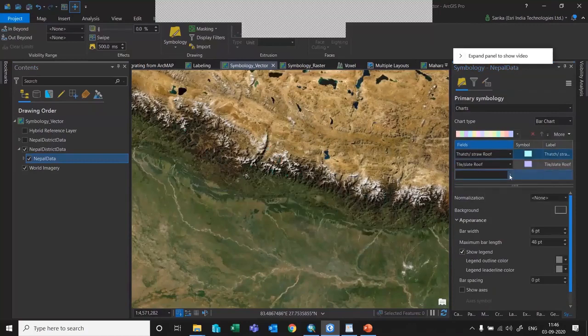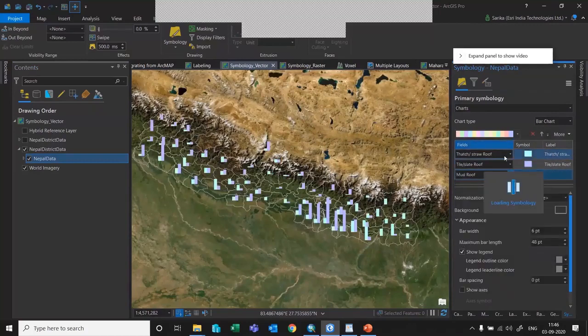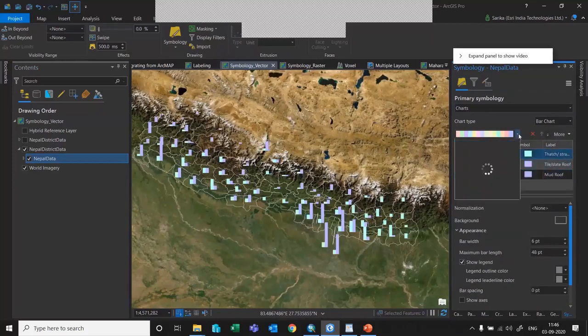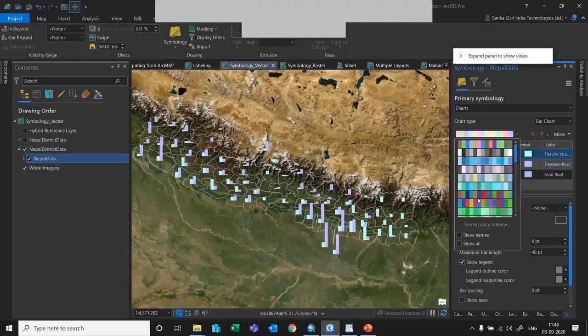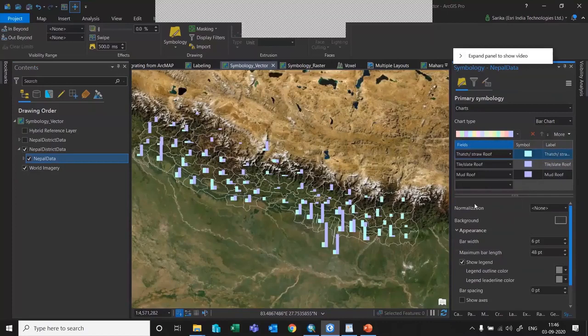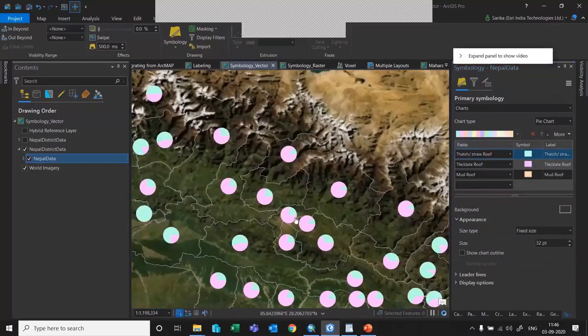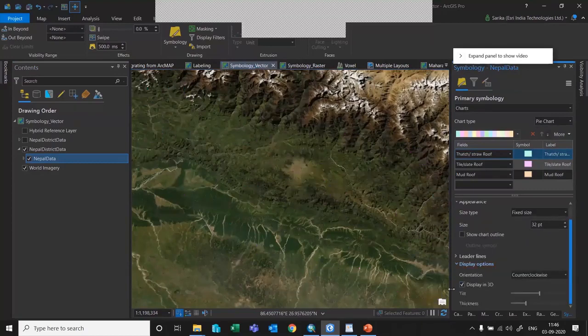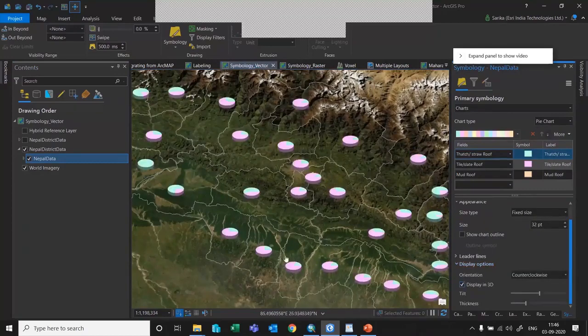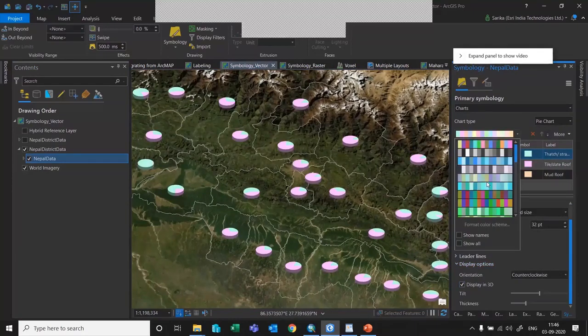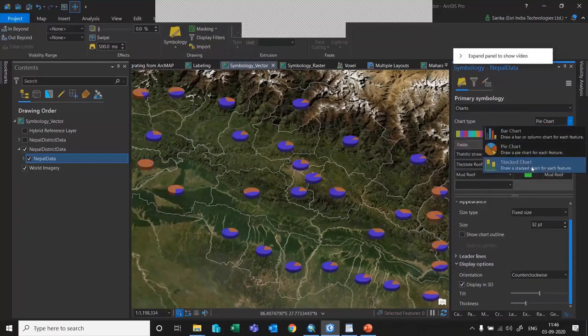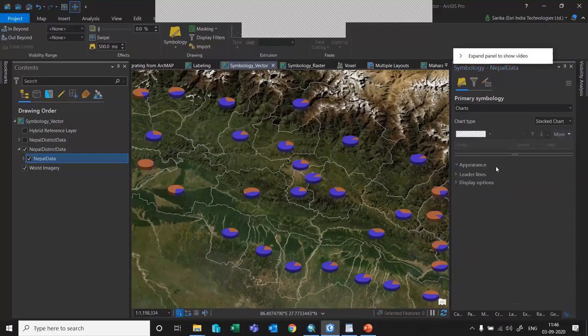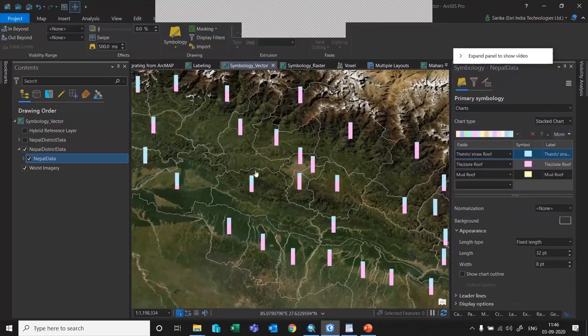And by this, you can get to know in which district there are more number of thatched roofs or tile roofs and so on. You can change the color values appropriately. And if you want to convert it into a pie chart, you can do that as well. And if you want to reduce the size, you can reduce it, or you can set the scale sizes. And if you want to view it in 3D, you can do that as well. So you can say just display in 3D so that your chart will get displayed in 3D, and accordingly, you can set the color values. And we even have the capability for the stack chart where everything will be stacked onto a single bar. So in this way, you can make use of the symbology.